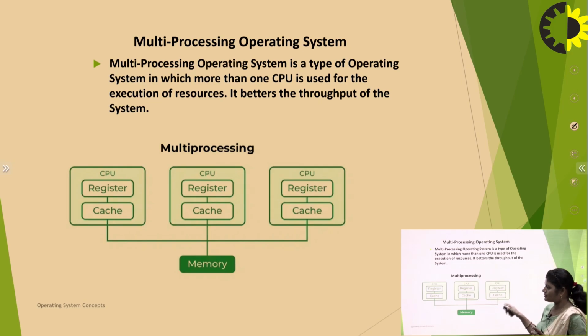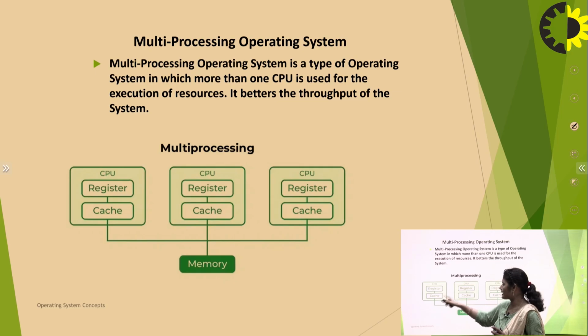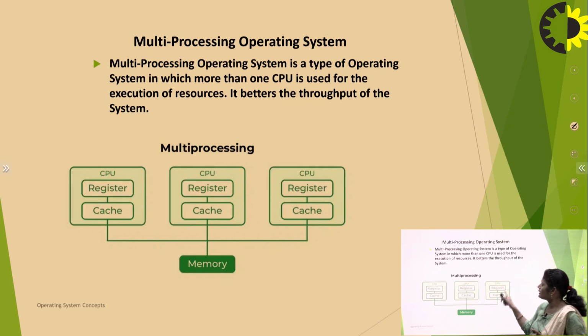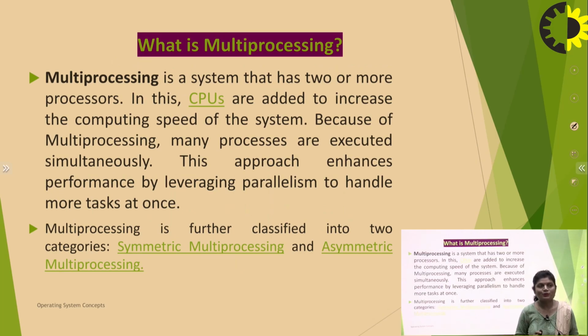So see in this diagram, the number of CPUs, each having registers and cache, and they share a common memory. What is multiprocessing? Multiprocessing is a system that has two or more processors. In this, CPUs are added to increase the computing speed of the system. Because of multiprocessing, many processes are executed simultaneously. This approach enhances performance by leveraging parallelism to handle more tasks at once.